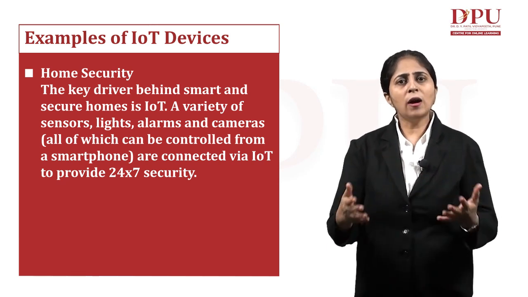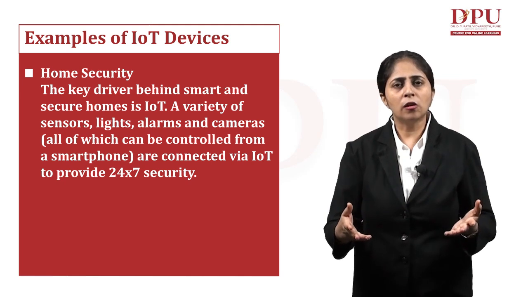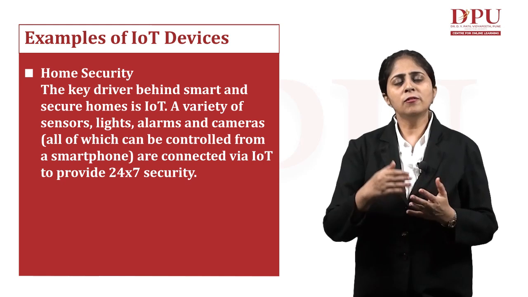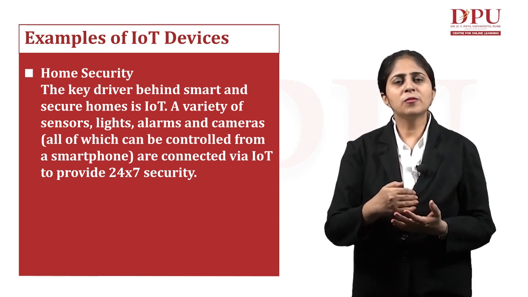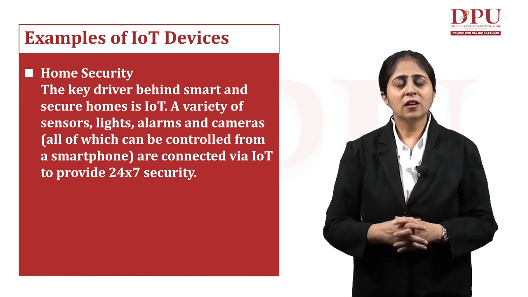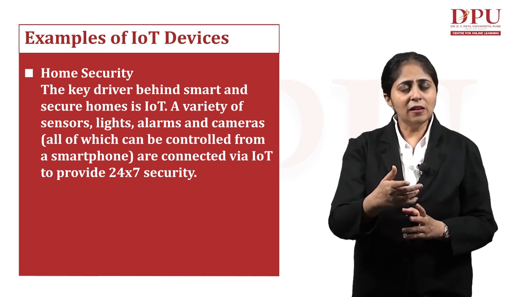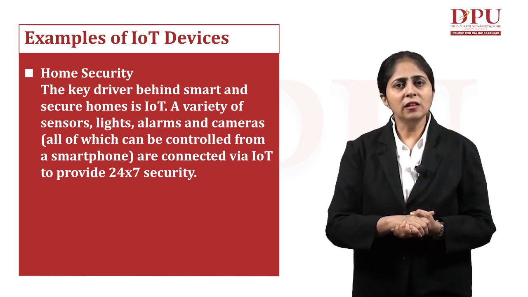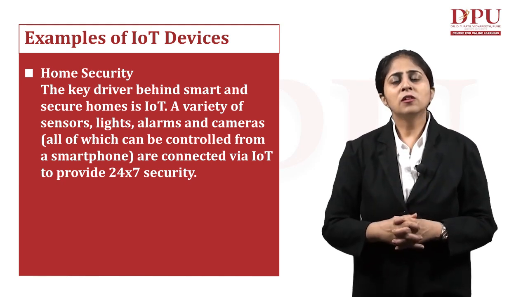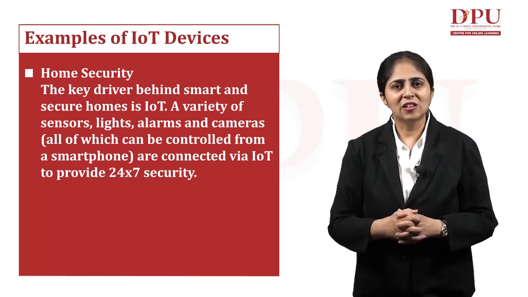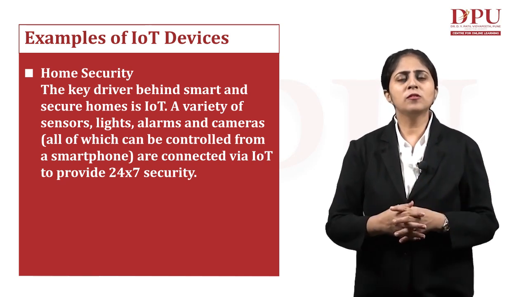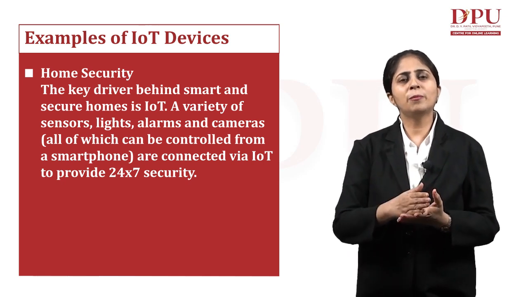We have these devices in which we have connected the sensors. Whenever they detect some kind of signal, they will intimate us over our smartphone. So that makes our home very secure. One common example where we can use these IoT enabled devices is home security.